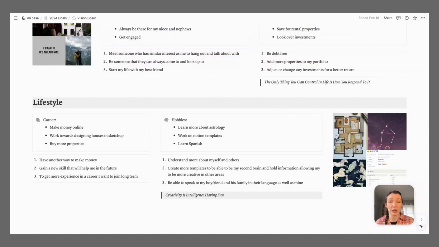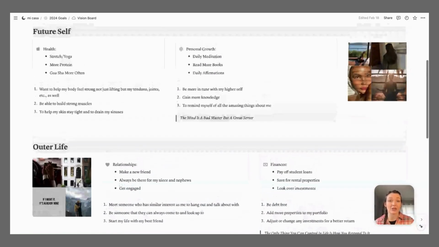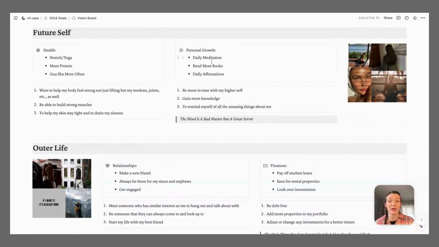So this is where I go and I brainstorm on this first page. I have the bullets of what my goal is, and then the numbers are for why I want to do it. So I want to meditate daily to be more in tune with my higher self. I want to read more books to gain more knowledge. I want to read daily affirmations to remind myself of all the amazing things about me.